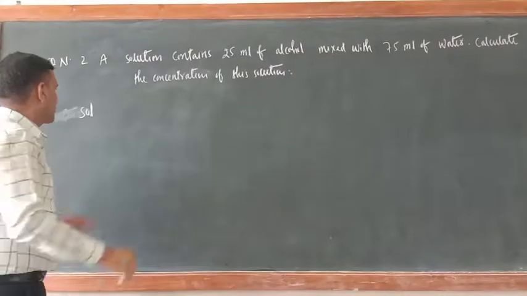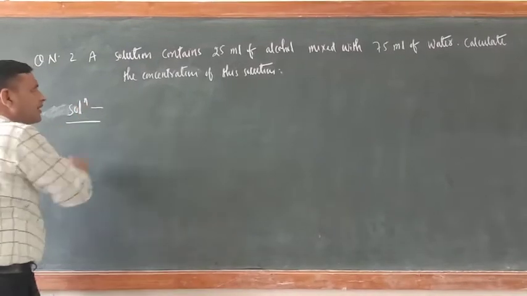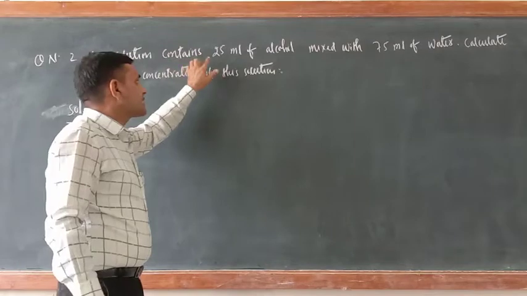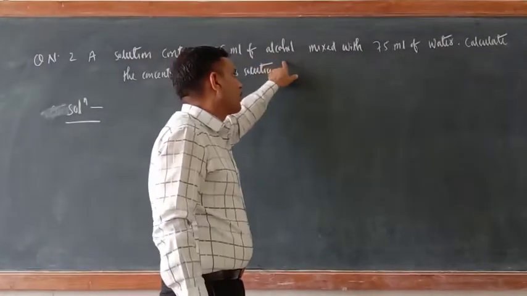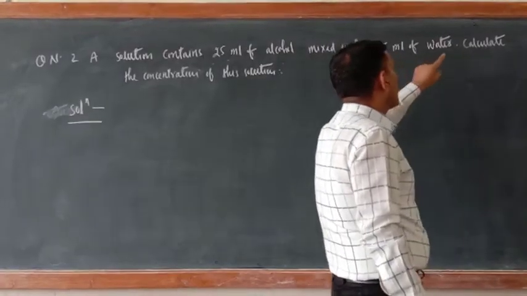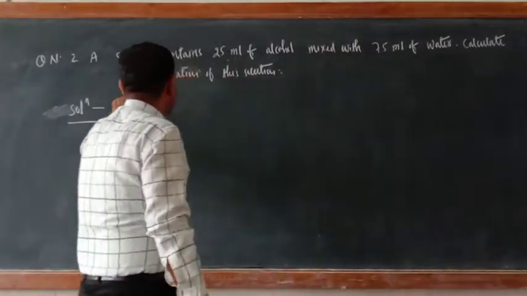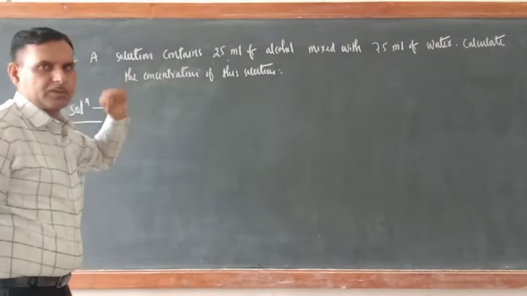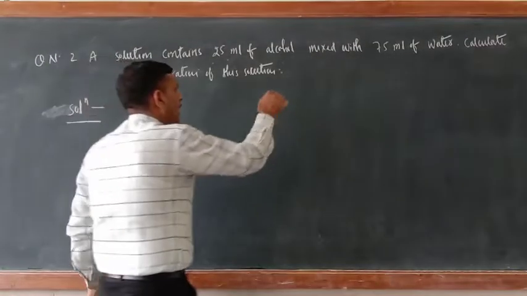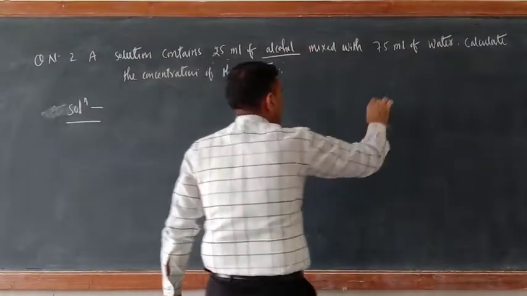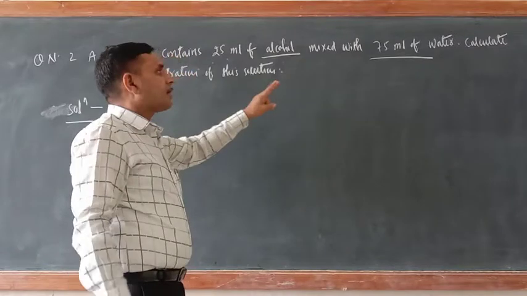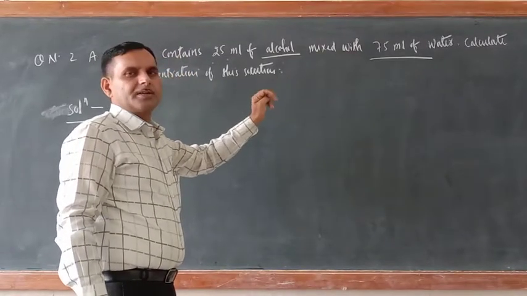So dear cadet, now the second numerical. A solution contains 25 milliliter of alcohol mixed with 75 milliliter of water. Calculate the concentration of this solution. First read the question. Alcohol is also liquid. Water is also liquid. But just see, water amount is 75 milliliter. So it is more now.